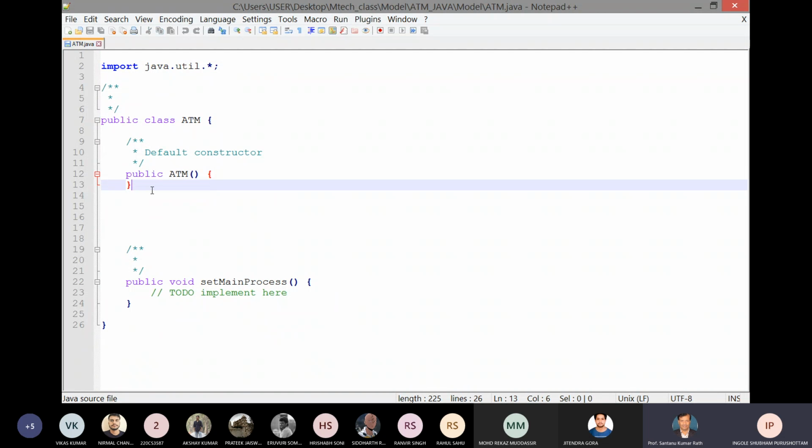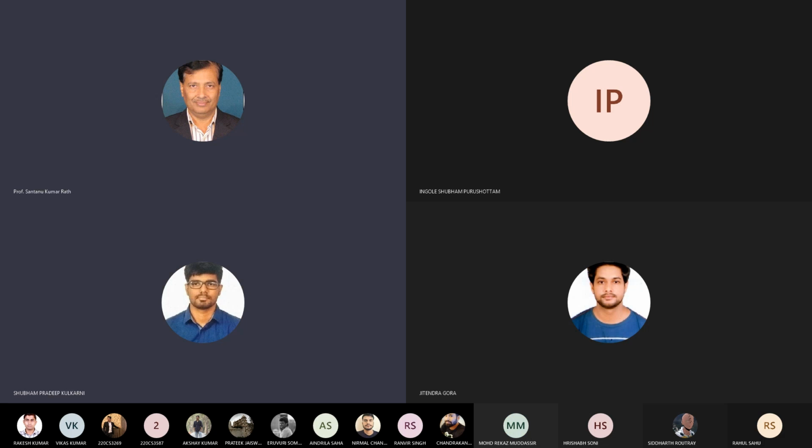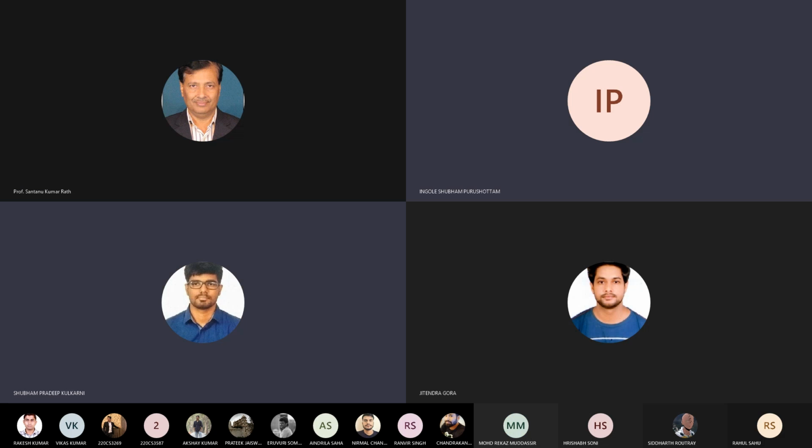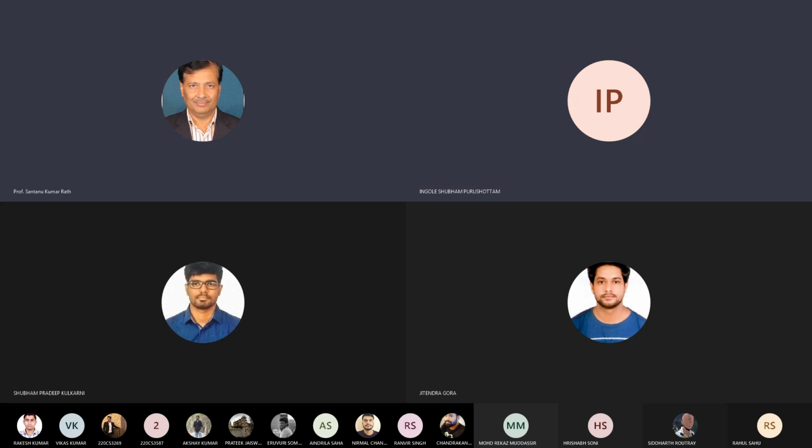This is the constructor, the default constructor. This is the pseudocode we have generated from our class diagram. We also have to add the attributes to our class. I haven't written down the attributes, but we have to. If you write down the attributes, they will be there in the class also.